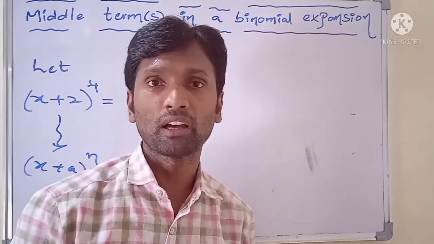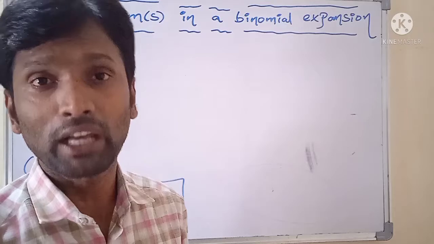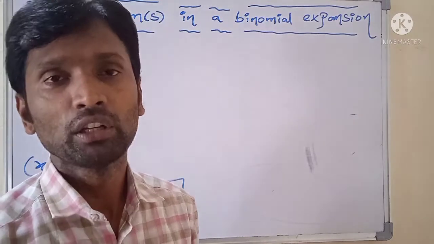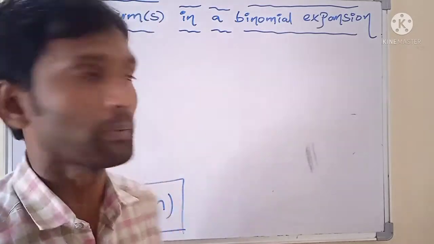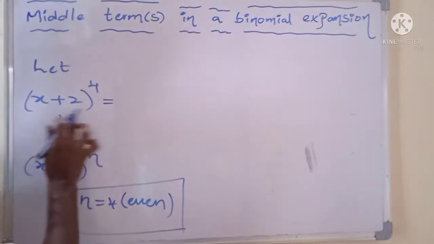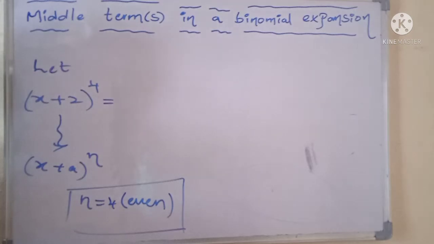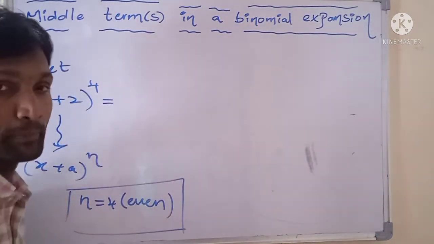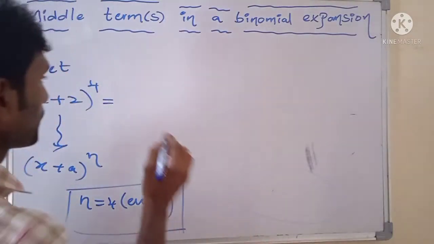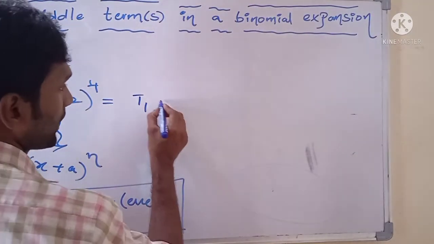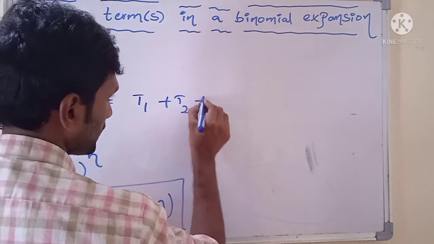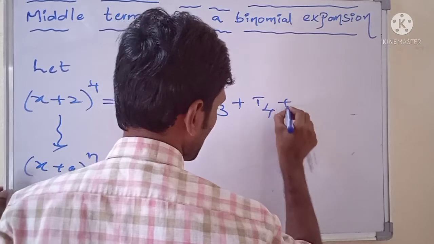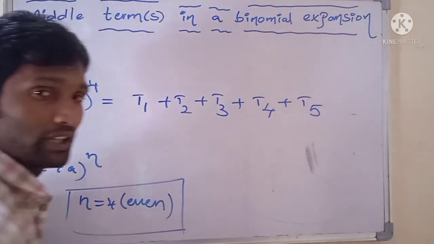Because what is the formula for finding the total number of terms in the binomial expansion? If n is a positive integer, total number of terms equals to n plus 1. Now the given binomial expansion is in the form of x plus a whole power n, where n equals to 4. That means in this binomial expansion there we have 5 terms. First term is denoted by t1, second term t2, third term t3, fourth term t4, fifth term t5.